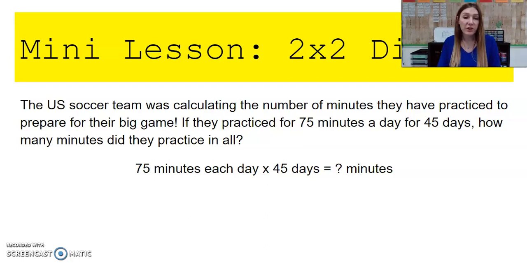The U.S. soccer team was calculating the number of minutes they have practiced to prepare for their big game. If they practiced for 75 minutes a day for 45 days, how many minutes did they practice in all? So we know we're going to be needing to group. We're going to have 45 groups with 75 in each group. So we're going to be multiplying 75 times 45.